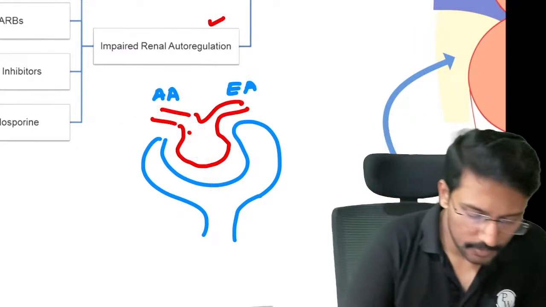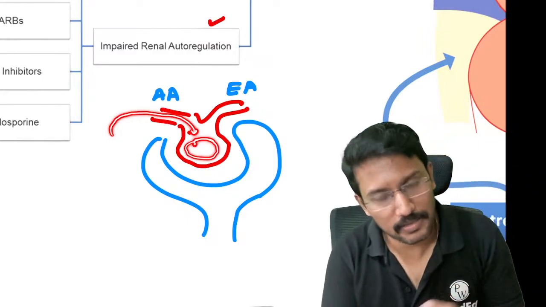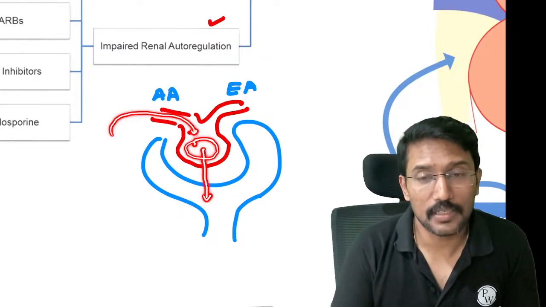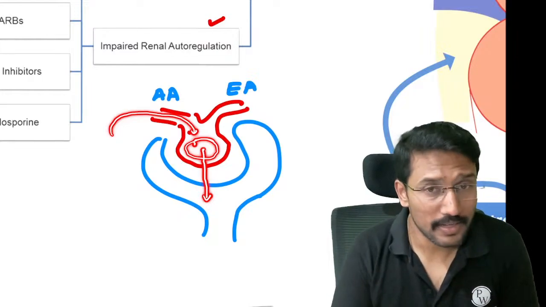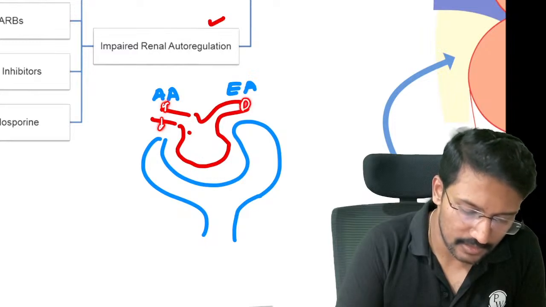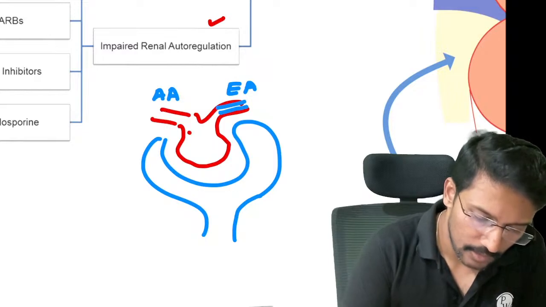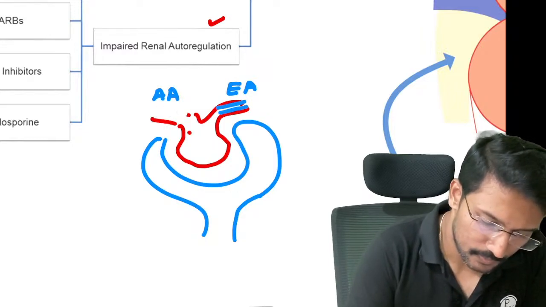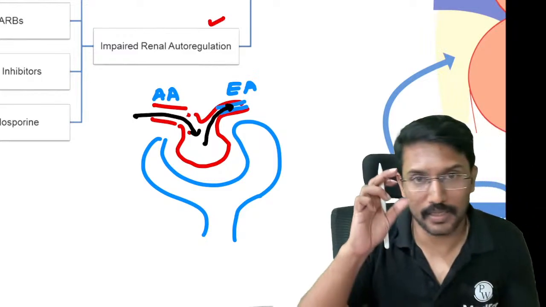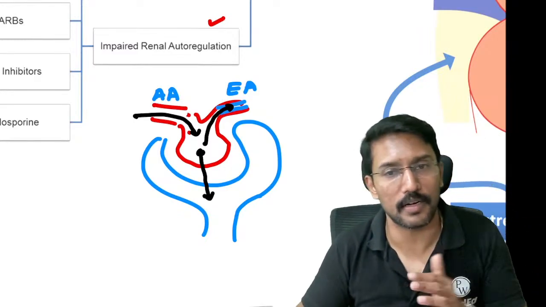Now whatever pressure builds inside the glomerulus is the main driving force for the filtration process. Okay. Now if the amount of blood coming to the glomeruli is less, the pressure that builds up in the glomeruli will be less, so I will not be able to filter properly, तो फिर किडनी का काम ठीक से नहीं चल पाएगा. Now in such conditions, what can kidneys do? They will dilate the afferent arteriole and constrict the efferent arteriole. If the efferent arteriole becomes narrow and the afferent arteriole becomes dilated, more blood can come inside. The exit of blood is hampered by the constricted efferent arteriole, so I will generate more pressure in the glomeruli and I will still be able to continue the filtration process.